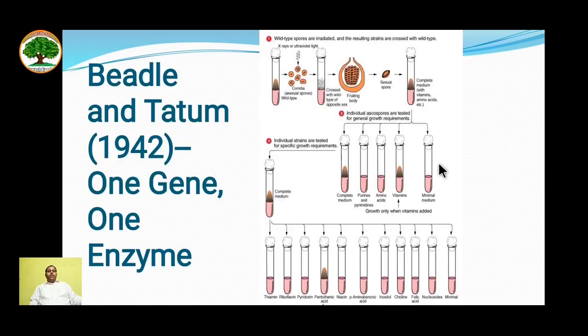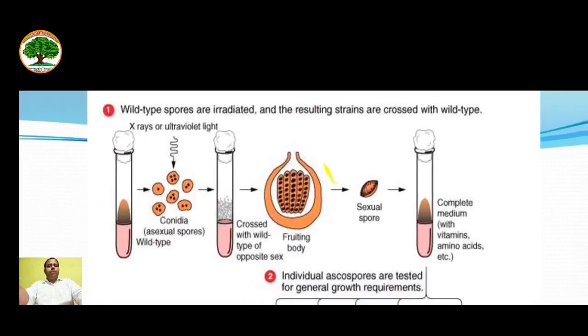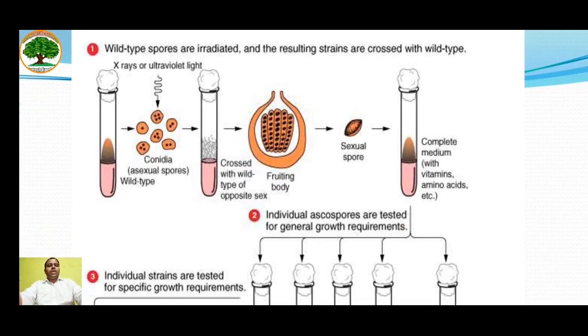Let's see one gene, one enzyme hypothesis. This hypothesis was proposed by Beadle and Tatum in 1942. In this, Beadle and Tatum first took wild type spores of Neurospora crassa fungus, which they irradiated using X-ray or ultraviolet rays. This was mixed with a wild type Neurospora crassa, and the sexual spores were grown on the complete media, which was having all kinds of nutrients.